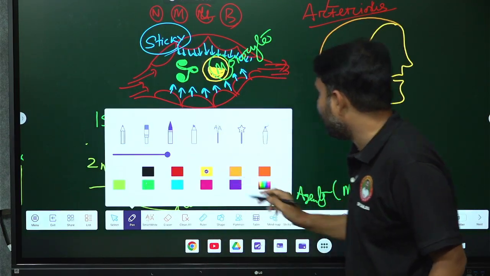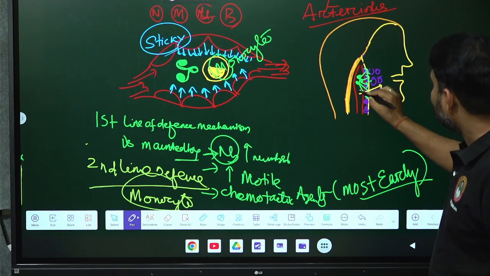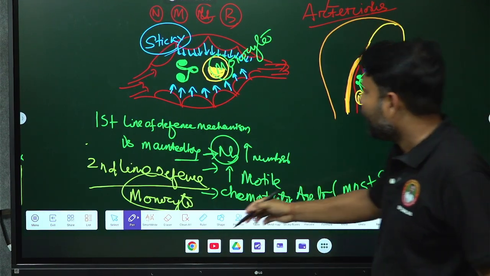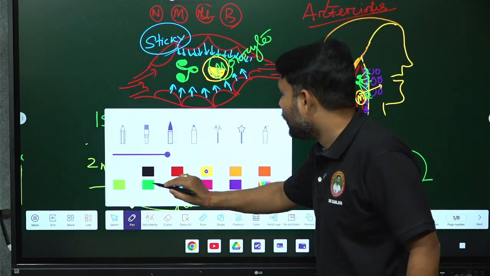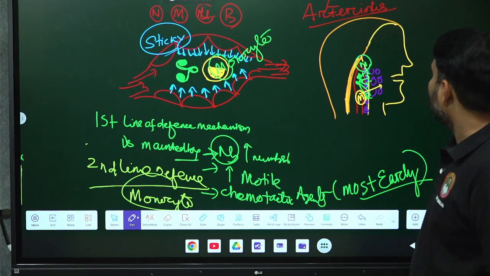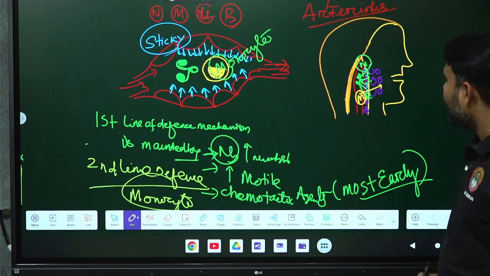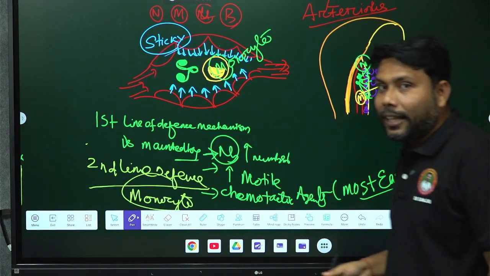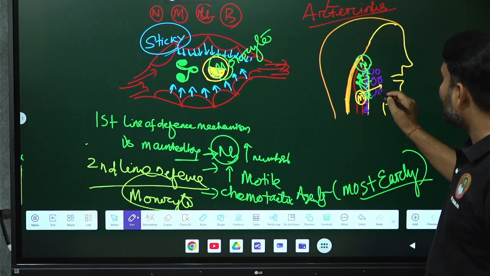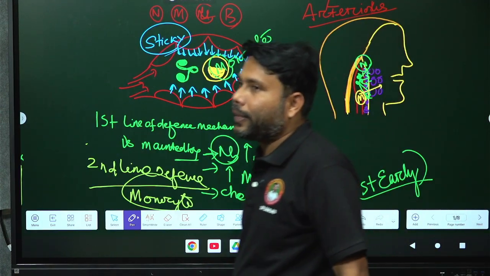When monocyte is coming from the blood vessels to the bacterial sites, suppose this one is M for monocyte, and the green one is N for neutrophil. Neutrophils are acting on the purple ones, which are the bacteria, and after the neutrophilic action our monocyte, marked in yellow, also works on the purple bacteria. So monocyte is the second line of defense mechanism.